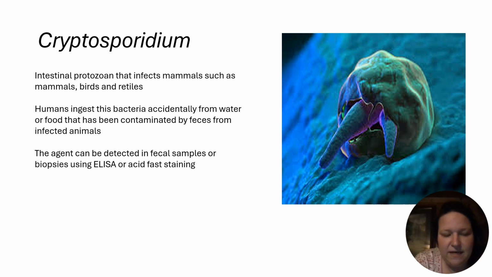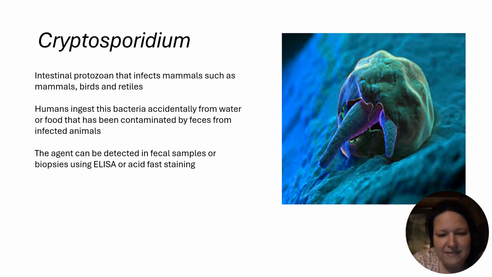Cryptosporidium, it's an intestinal protozoan that affects mammals, birds, and reptiles. And again, I talked about reptiles a while ago. It's so important that we wash our hands and stuff after handling these, not just snakes, but all reptiles in general, turtles, frogs, whatever.